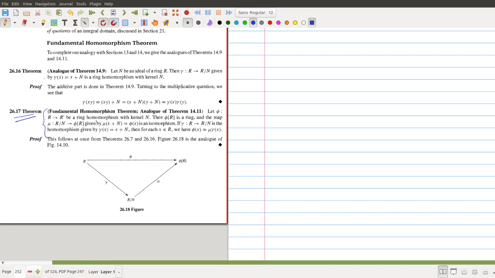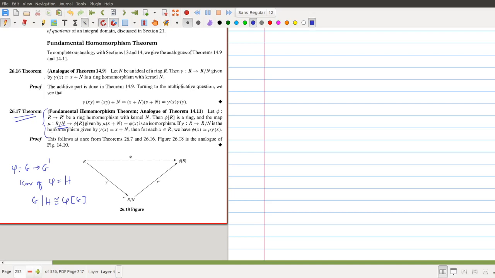The conclusion is the same. If phi is a homomorphism from R to R prime, and N is the kernel of the homomorphism, then the factoring R over N is isomorphic to phi of R. The same result holds for groups. That means if phi is a homomorphism from G to G prime, and the kernel of phi is H, then we have proved that G over H is isomorphic to phi of G. The same thing holds here. The only difference is that we use rings rather than groups.